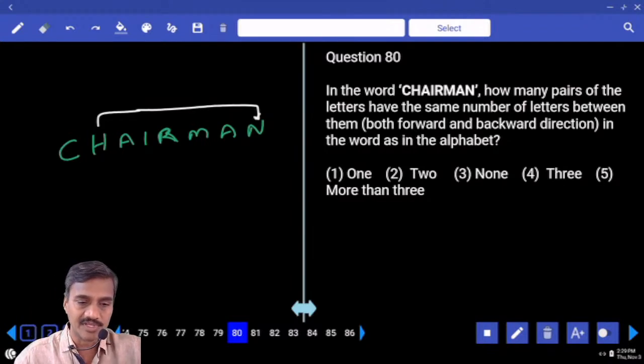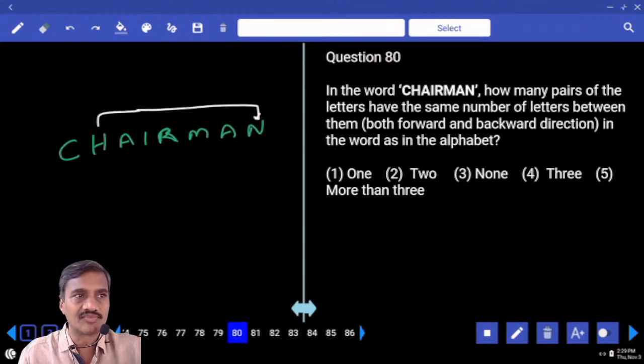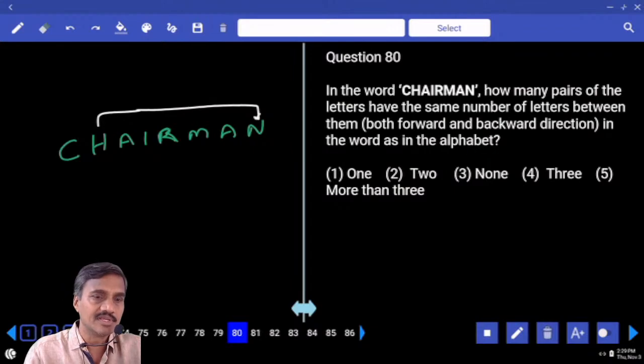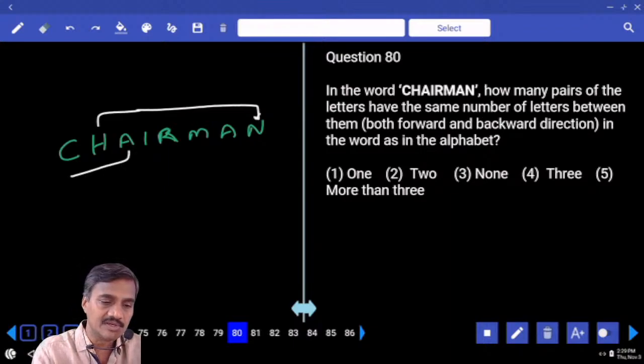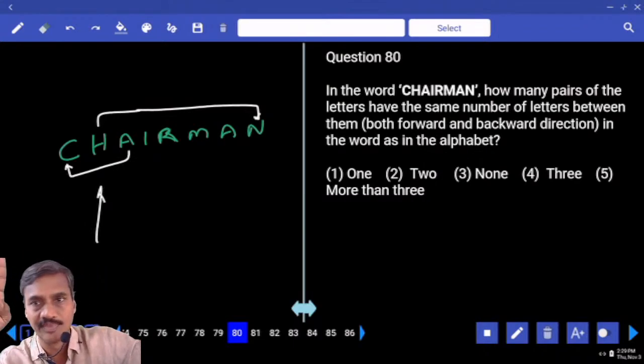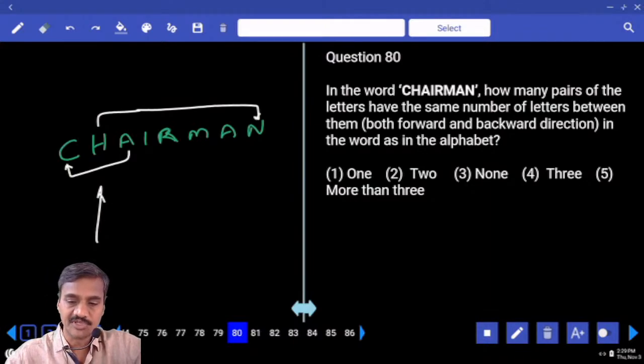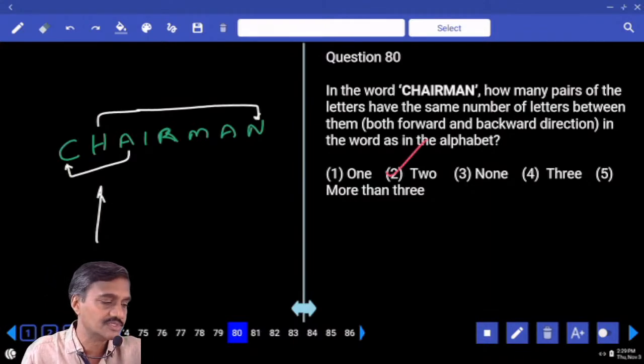Hence they form a pair. Clear? Then next one. Left to right there is only one pair. And again in the reverse, A and C. How many pairs? In this word between A and C there is one letter. And again in the English alphabet also between A and C we have only one letter. So the number of pairs we have is 2, that is choice 2, question number 80.